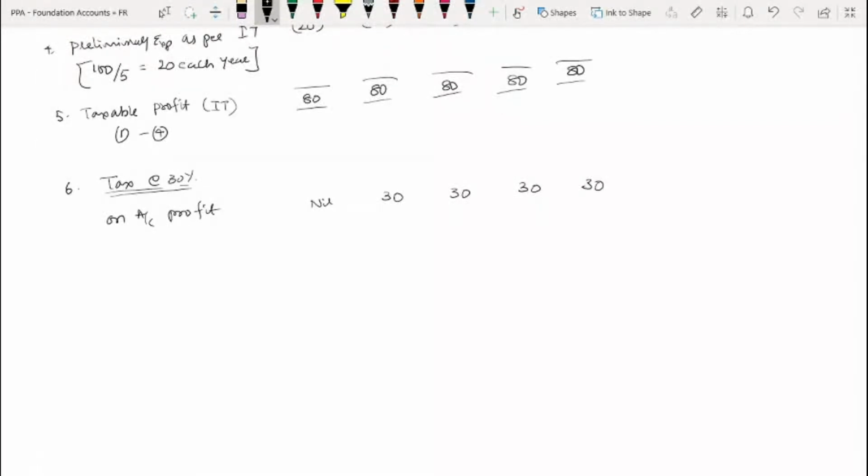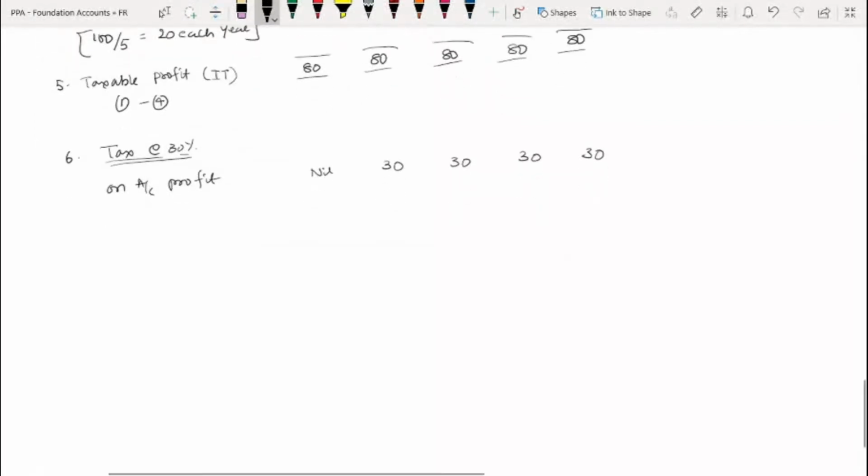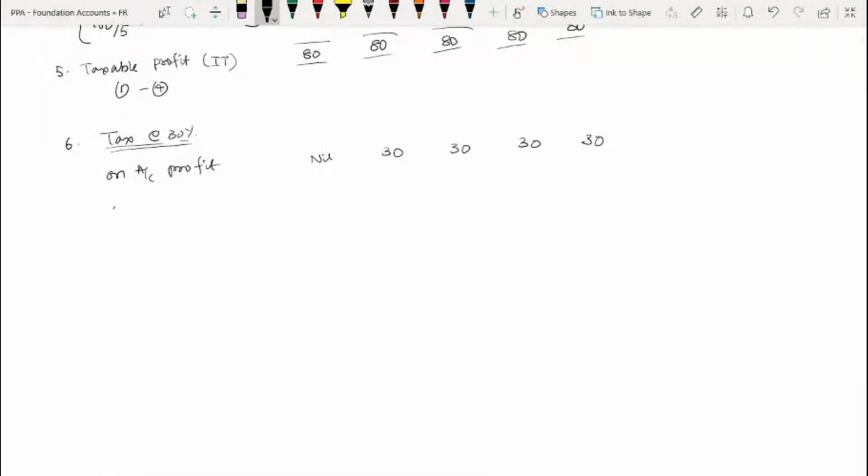Correct? Then on taxable profit as per income tax, the first year is 24, then 24, 24, 24. Correct?